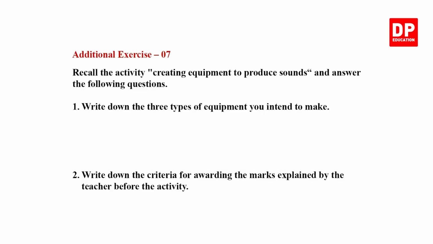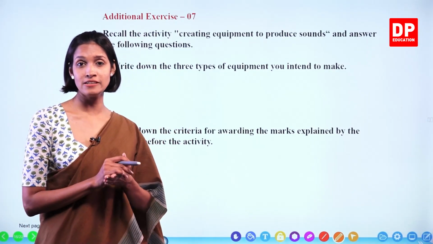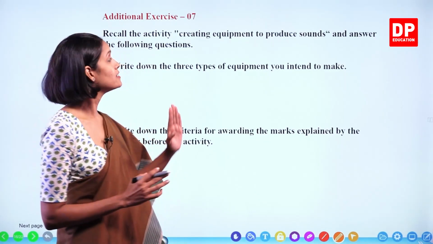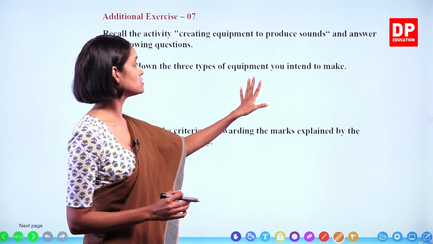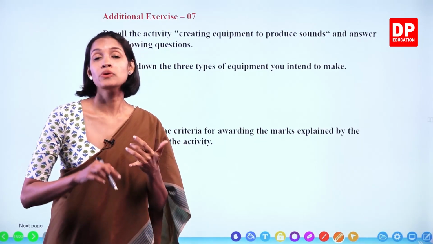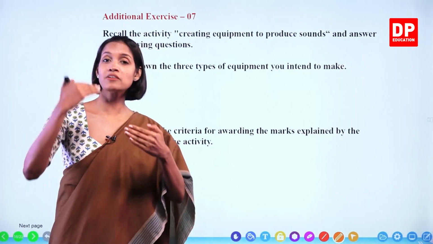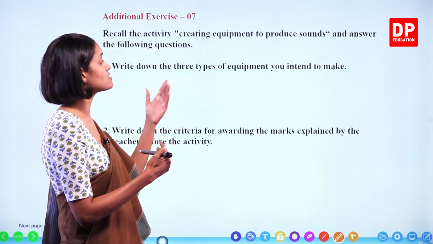Additional exercise 7. Recall the activity creating equipment to produce sounds and answer the following questions. Do you remember in the last chapter of the lesson, we learned how to make different equipment or instruments that make sound, okay? Write down the 3 types of equipment you intend to make. What are the 3 types of equipment, children? We made equipment. Actually, we made 4 types of equipment, but we are going to categorize them under 3 groups. Okay, children? What is the first type?